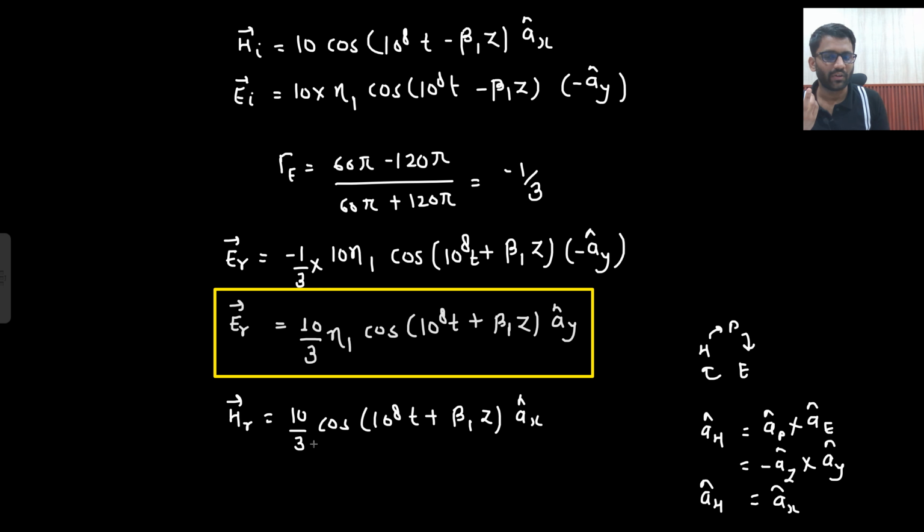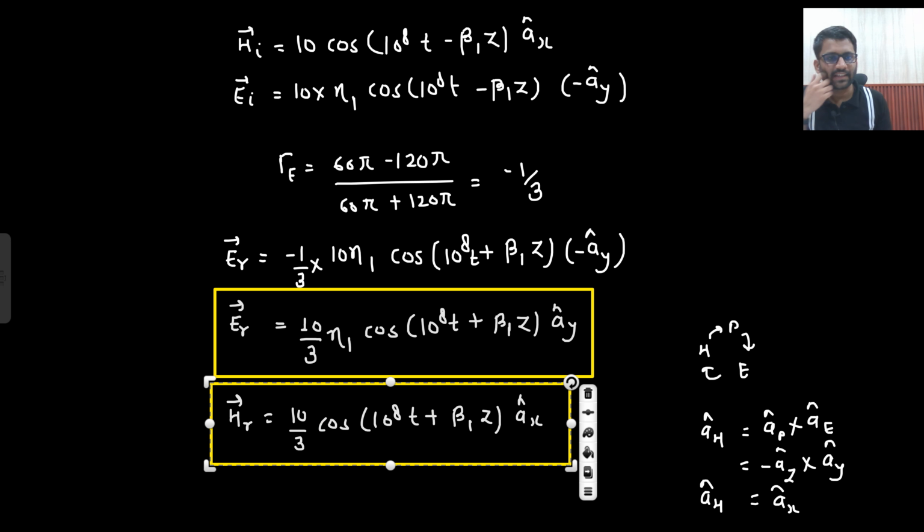So this has to happen only, no? Because now electric field is changing its direction. If electric field is changing its direction, then certainly magnetic field will not change its direction. Only one of the components will change its direction.